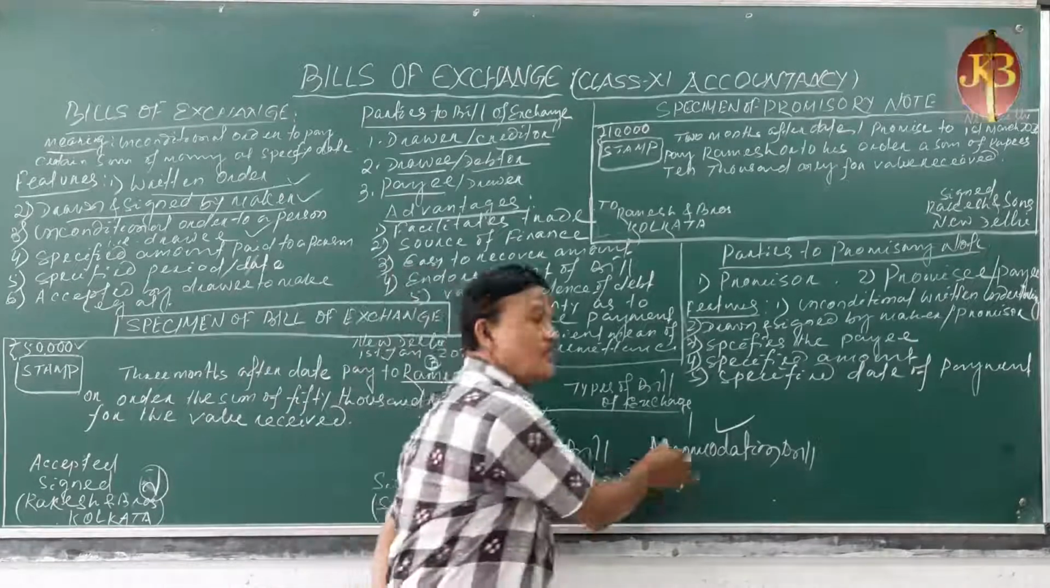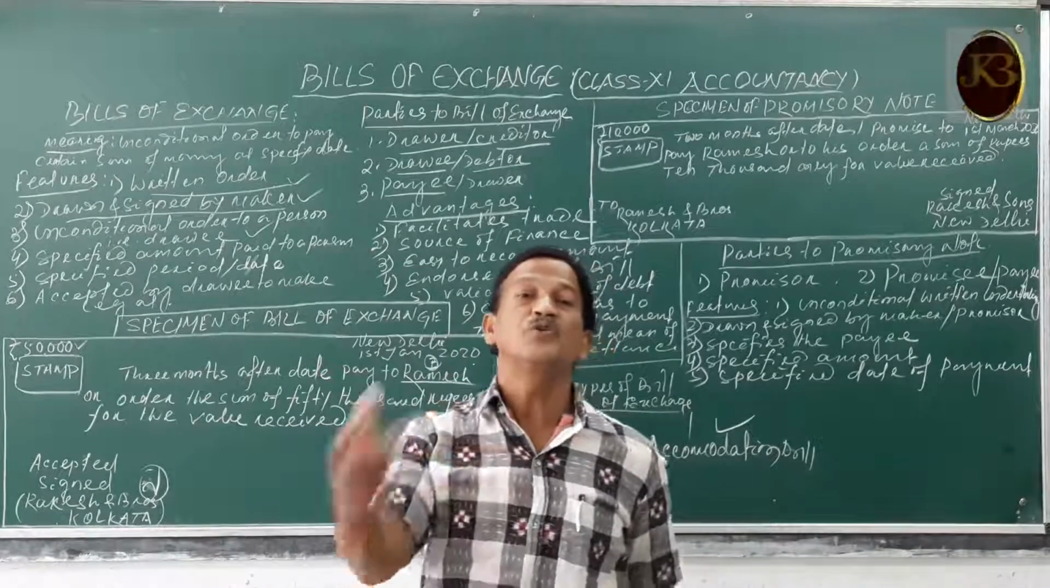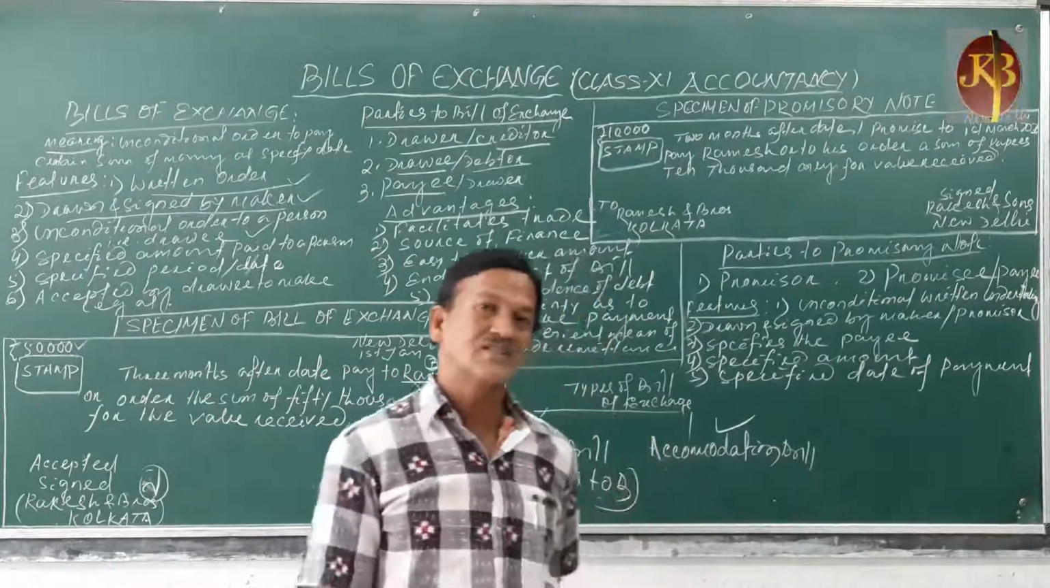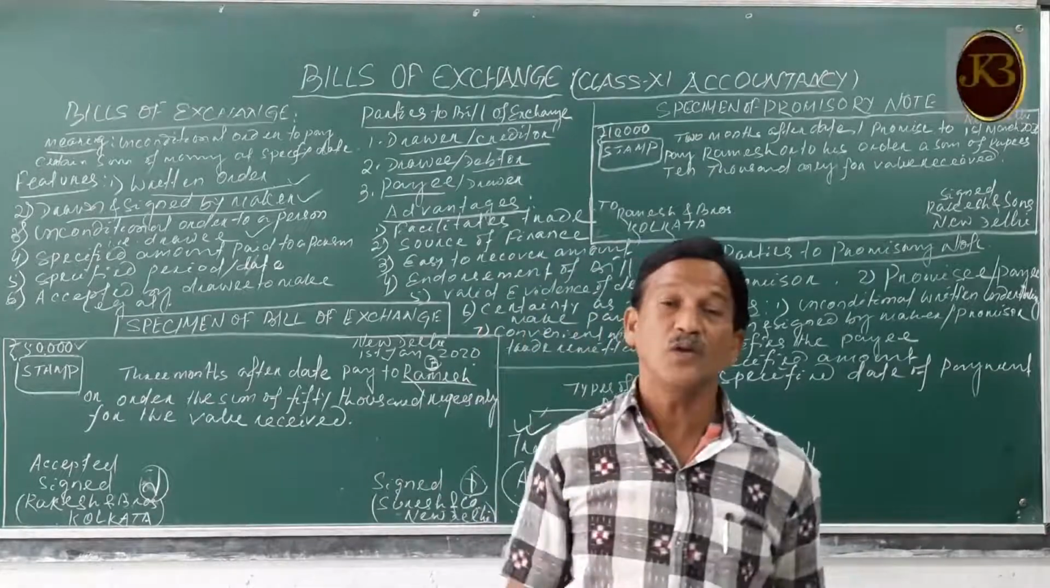But accommodation bill is the bill which is used for some mutual help. That means, just to give you an example, like the example I gave you earlier,